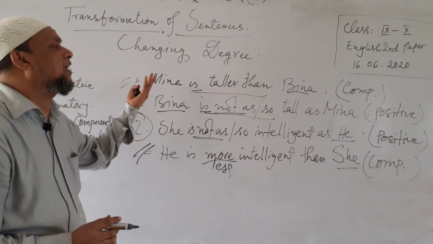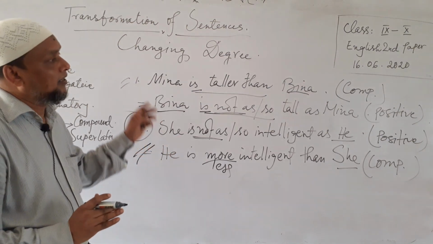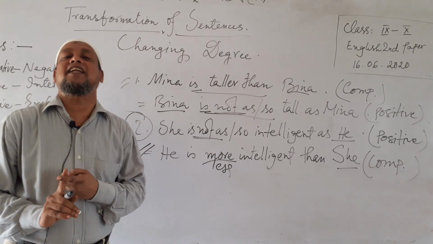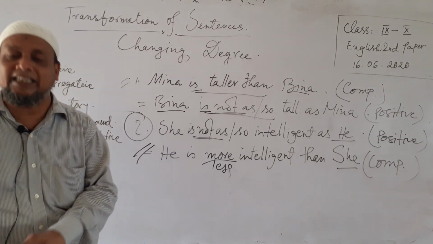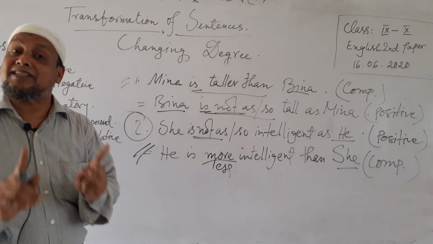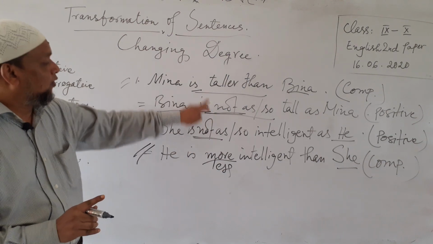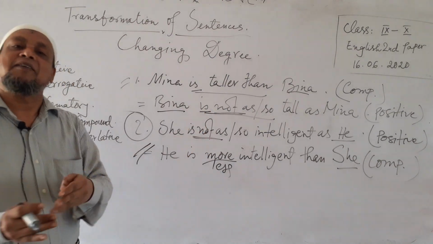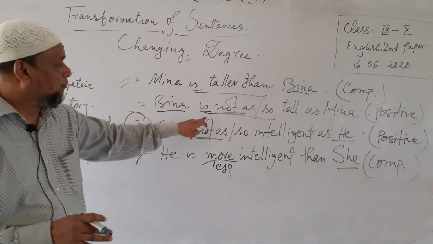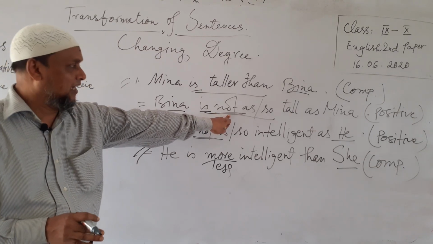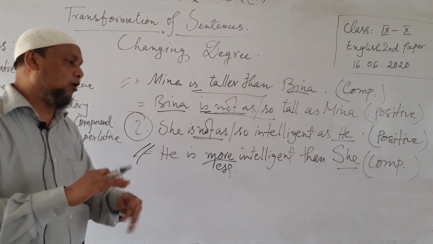Otherwise, the meaning must be different. We have to know that for changing a sentence, we have to change from one to another without changing the meaning. So if we use not here, the meaning must be changed. Similarly, if we don't use not here, the meaning of this sentence would also be changed.